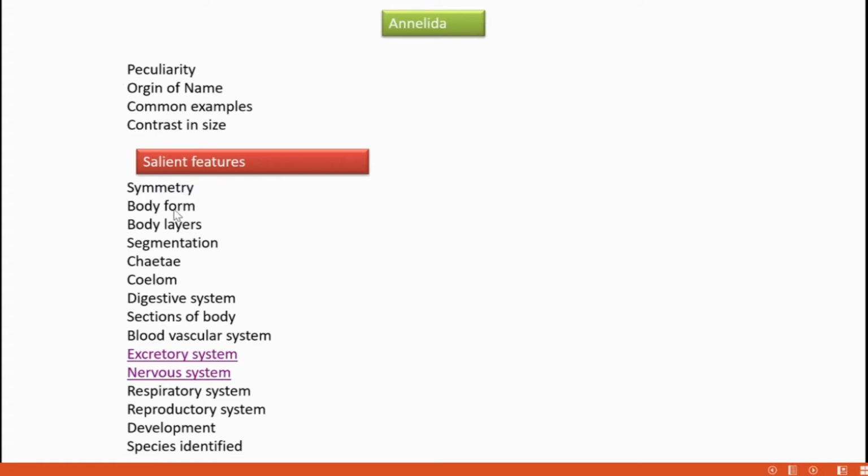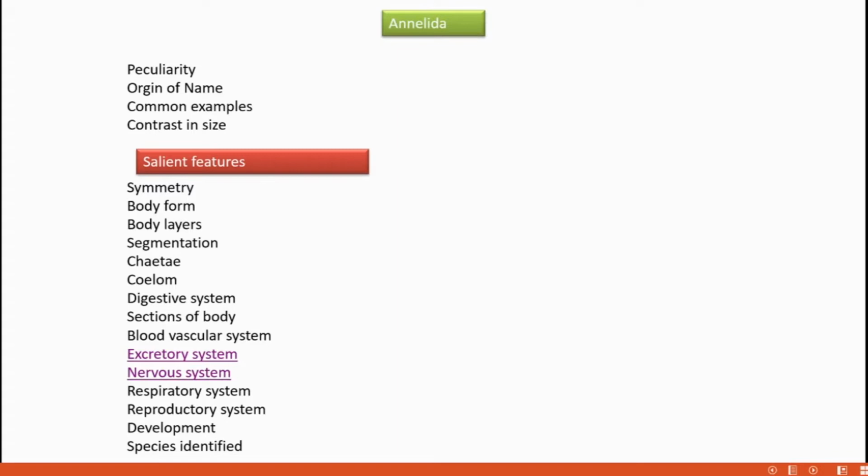Then body form, how the body appears. It is cylindrical. Then again think about earthworm. Elongated and vermiform. Vermiform means worm-like. That is regarding the body form. Next, body layers.